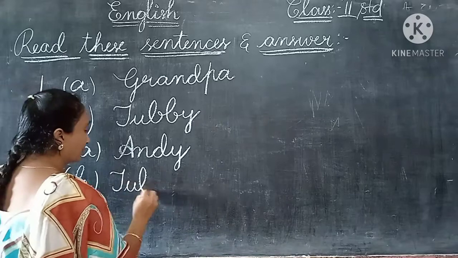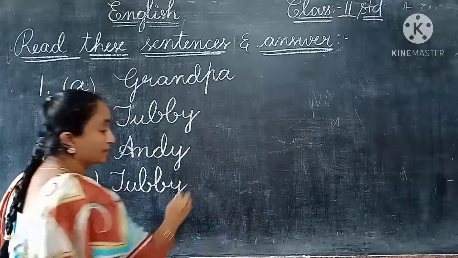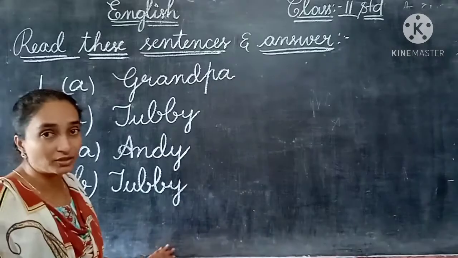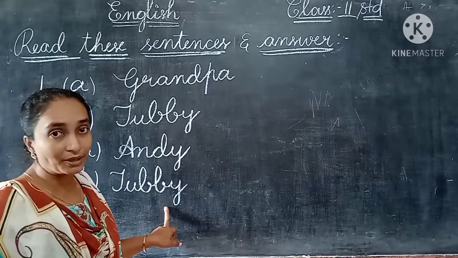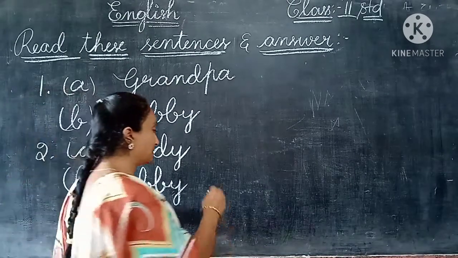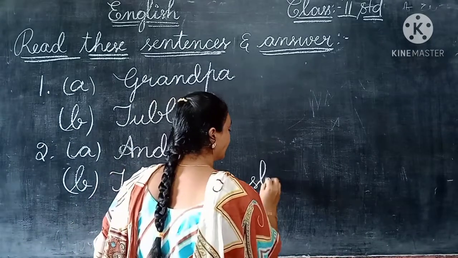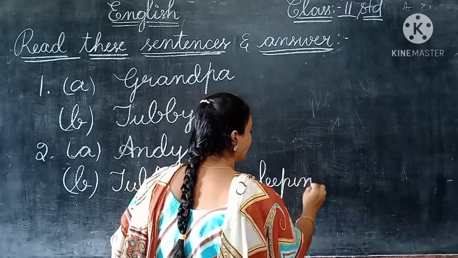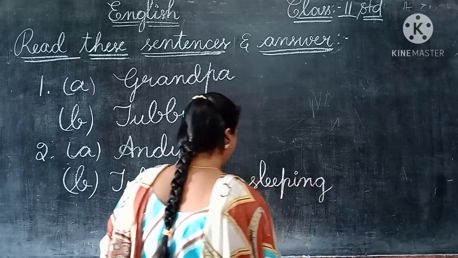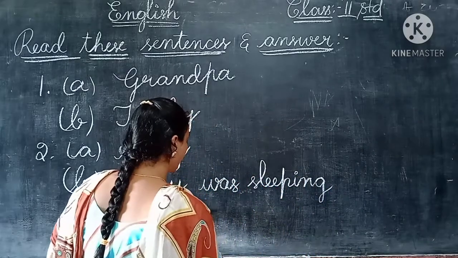Why was he very surprised, children? Because Tubby was sleeping on the bed.